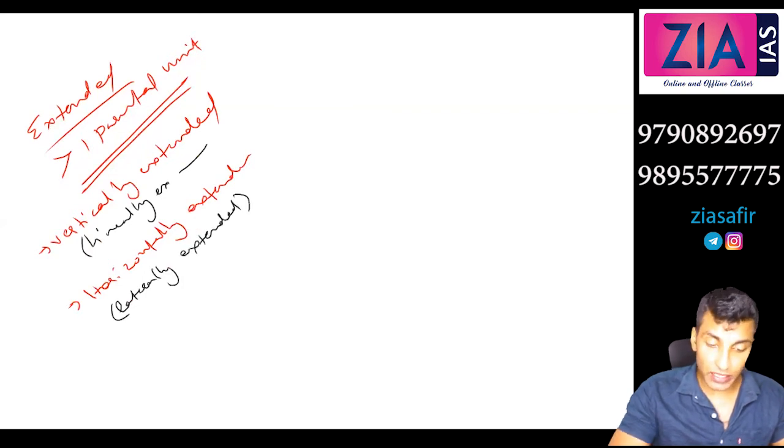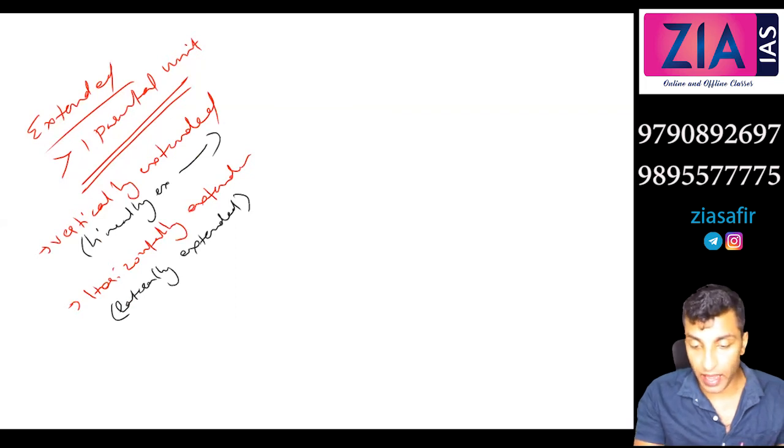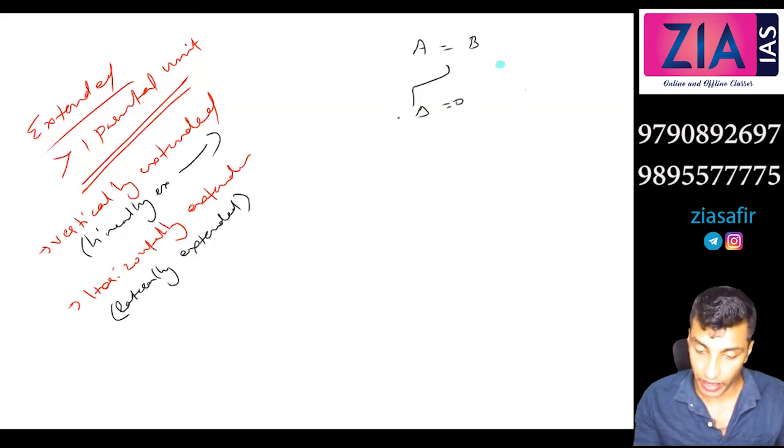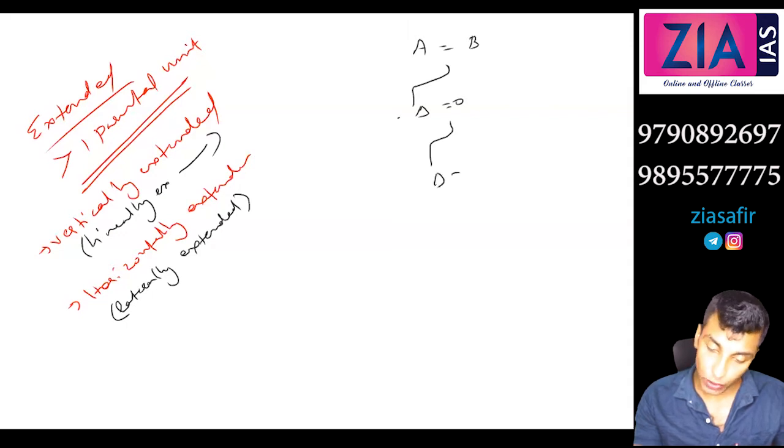So linearly extended means, vertical extension means what? Like this, A, B, they got married, so they have a child. Okay, maybe two kids are there. So this is a male, this triangle, and will marry. Let's suppose only one kid is there for A and B. So they married and they also have a kid. Let's say another boy. He also married and they also have a kid, like this.